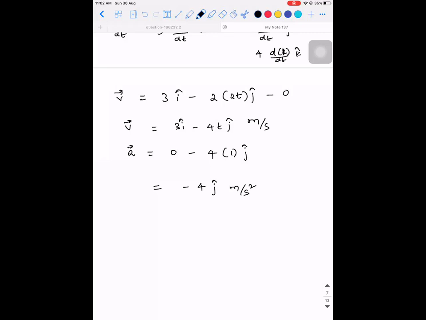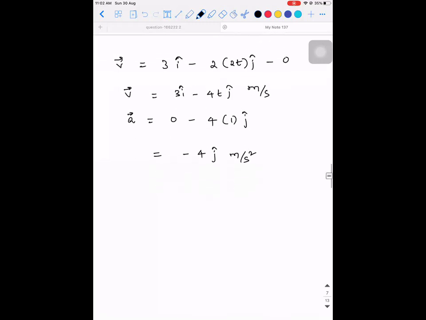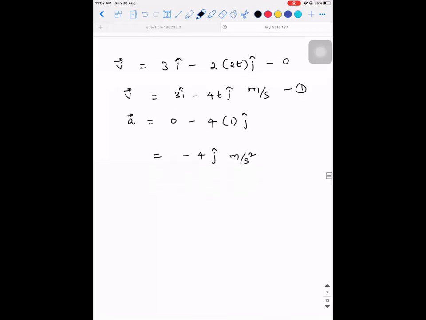Second part, what are they asking? Velocity at 2 seconds. No, let this be 1. So substituting t is equal to 2 seconds in equation 1. What do you get? V vector will be equal to 3 i cap minus 4 into 2 j cap.